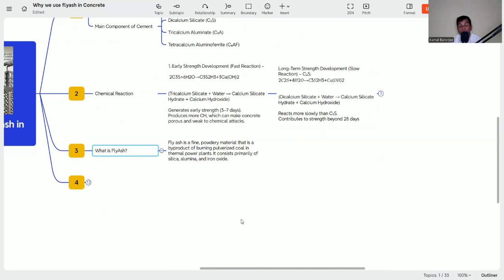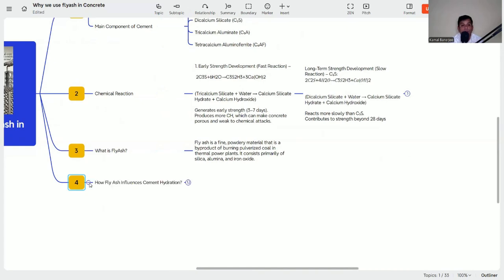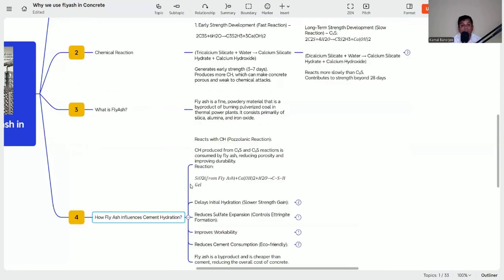Now we need to know what happens when we add fly ash into the mix. There is a certain percentage we can use in the mix, and guidelines are given in IS 456 and also IS 10262 on what maximum percentage of fly ash we can use. So how does fly ash influence cement hydration?